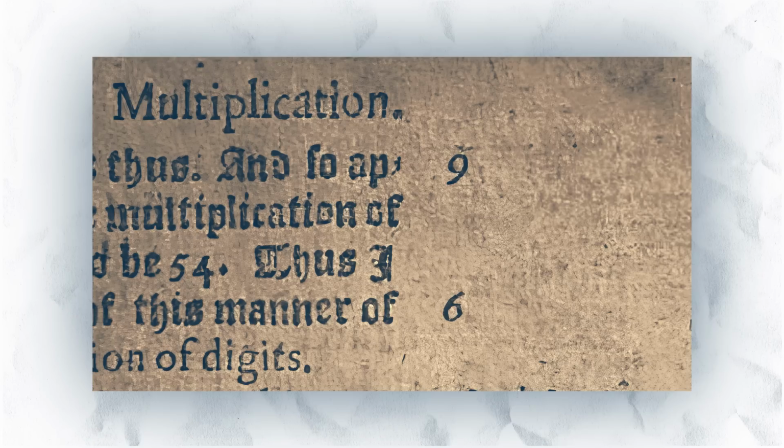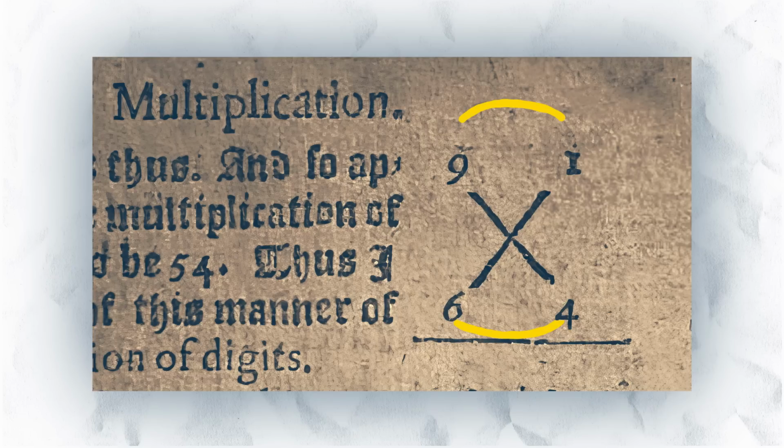Here's how to do 9 times 6. First of all, what you draw is 2 big diagonal lines. And then, to use modern terminology, you find your number bonds. 9 plus what is 10? 1. Okay, 6 plus 4 is 10. Good, that's step 2. Step 3, with your fingers, it's a bit of a cheat, work out what the right-hand column multiplies to. 1 lot of 4 is 4. And then pick a diagonal, it doesn't matter which diagonal. I'm going to choose that one, and take the number on the right from the number on the left. 6 take away 1 is 5.